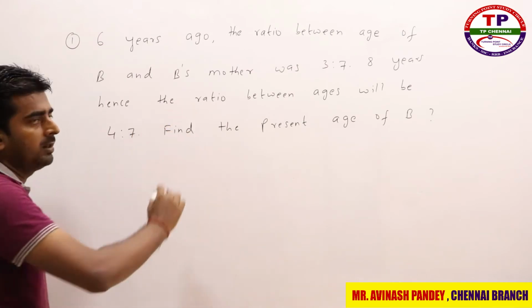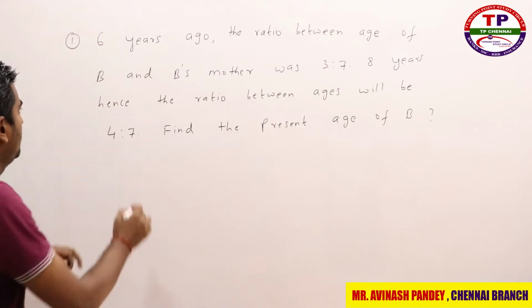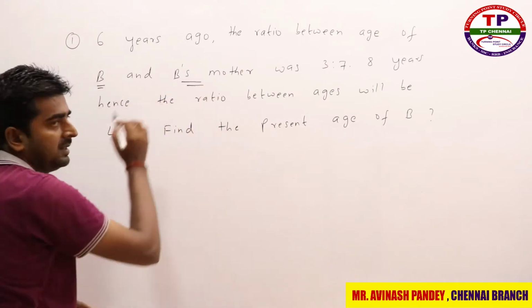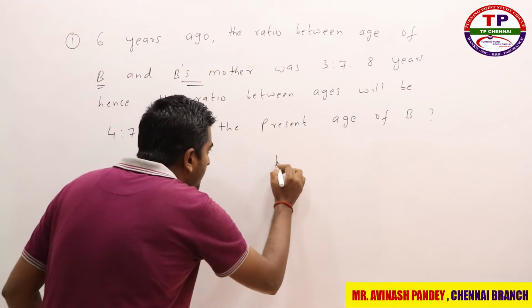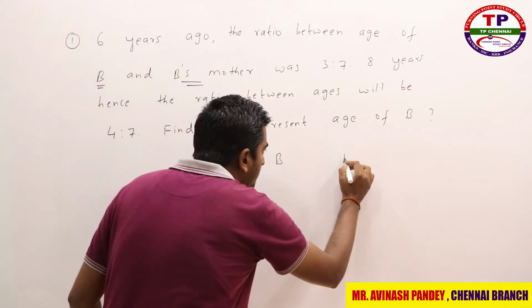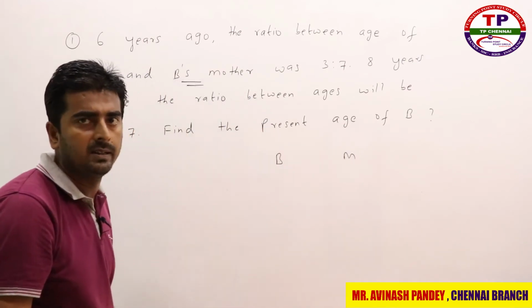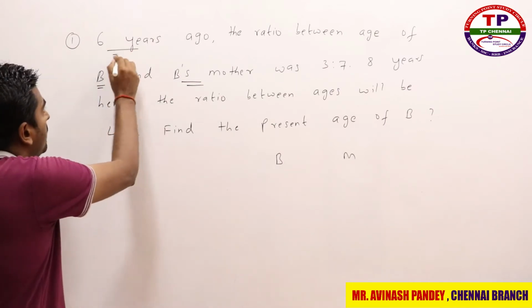When you see here, who are all there in the picture? B is there, and B's mother is there, right? So B is there and B's mother, and I am representing this as M, because mother is there, right? So 6 years ago, past, right?